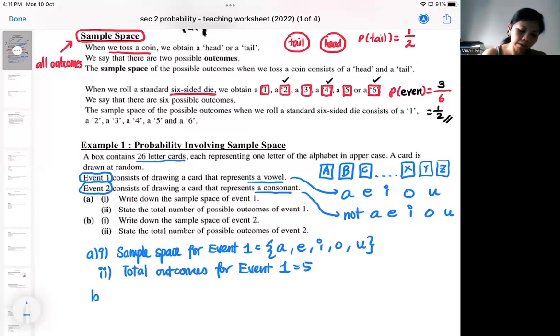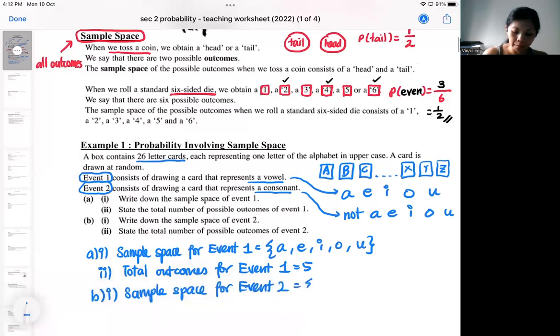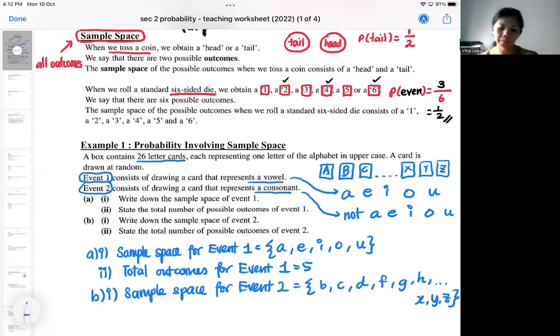Okay, then what is the sample space for event two? If I'm going to write out all the sample space for event two, that will be quite long. So this is what I'm going to do. It will be the non-vowels, like B, C, D, F, G, H, and so on, up to X, Y, Z. Then how many are there?